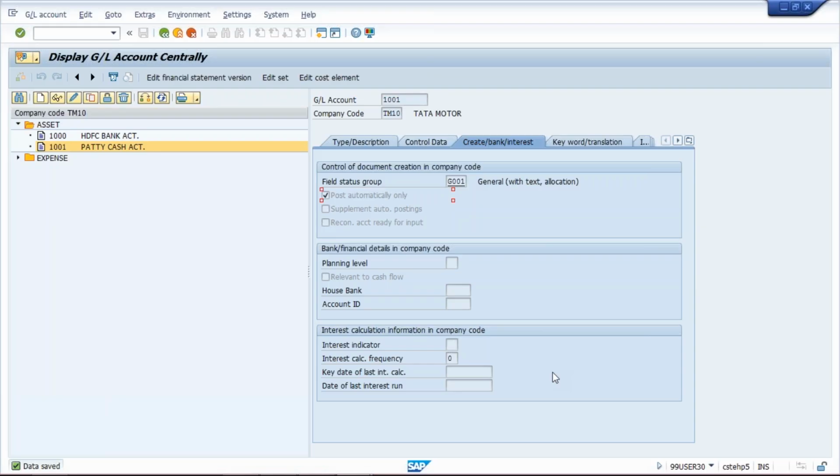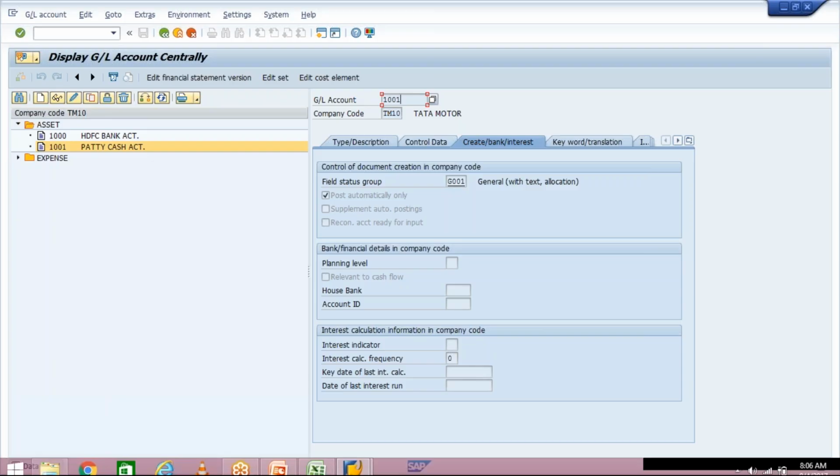In FB50, what we are doing is manually entering the GL account. But if you apply a check mark on post automatically, then this GL cannot be used for FB50, in the sense of manual posting. This GL will be used by the system for automatic posting. How automatic posting will happen, we will see during configurations. Once the configuration is done, during posting I'll let you know how the system is going to derive this GL automatically.